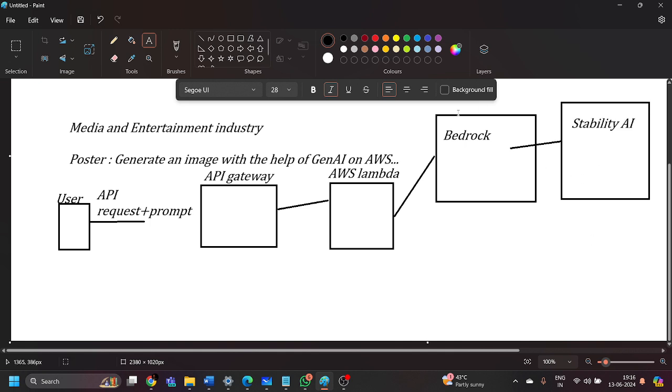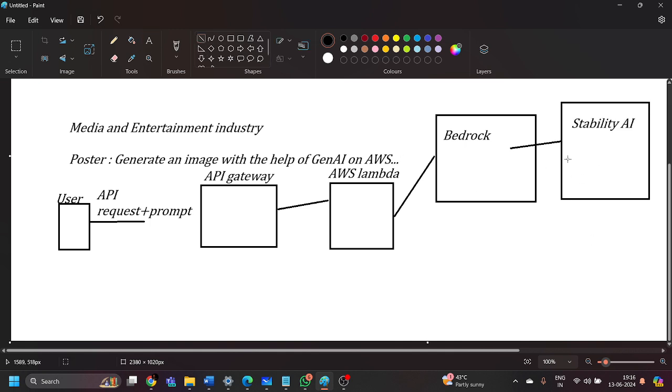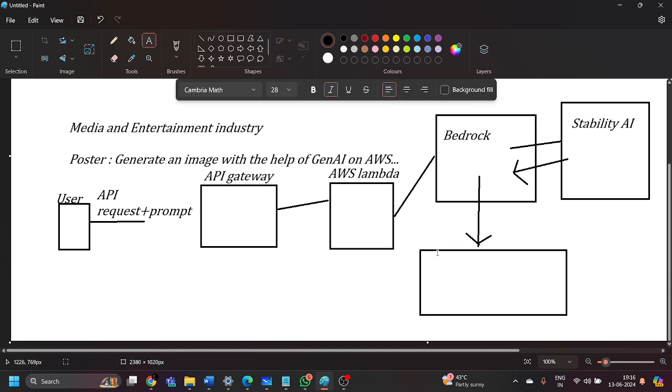Now this Stability AI, in reverse, will generate the image, and the output will be given to Amazon Bedrock, and then that output is going to be stored inside the simple storage service known as AWS S3. That is your simple storage service, right?